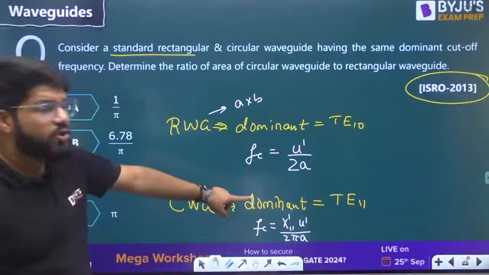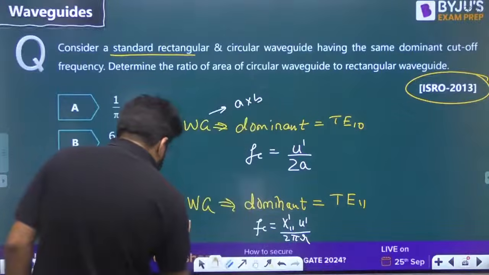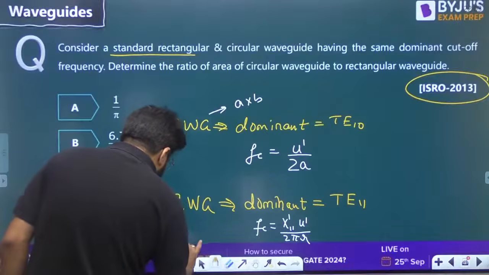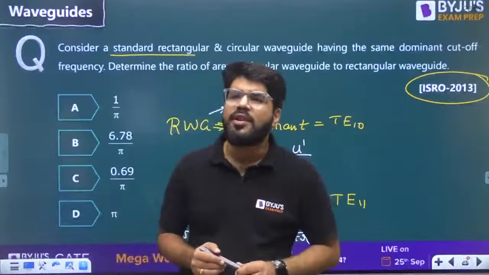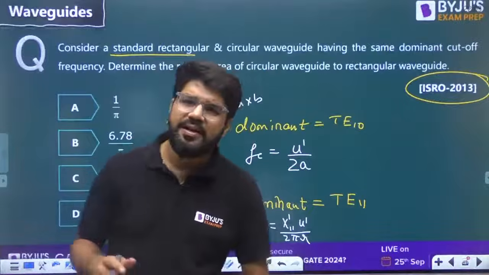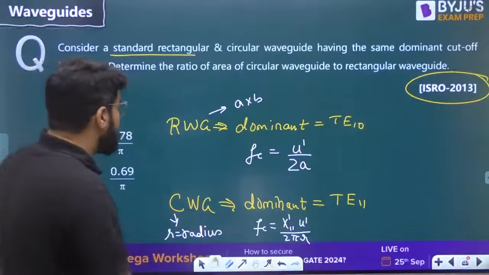Now, let's not use a here. Okay, let's use r here, where r is equal to radius. Because a is the dimension of the rectangular waveguide I have used, so let us avoid that a. Let us say r is the radius. Name is anything, you can take any name.